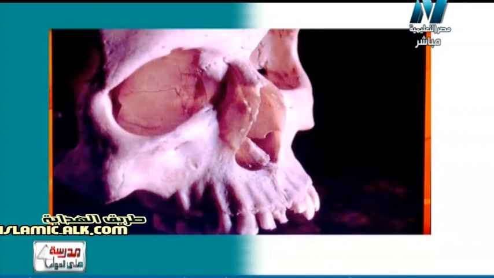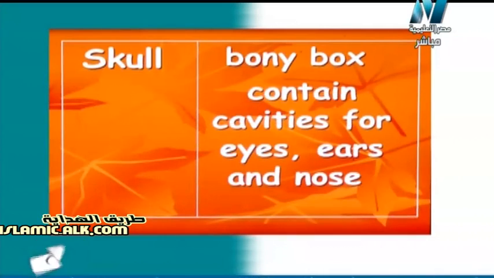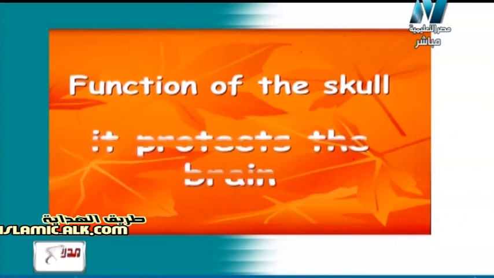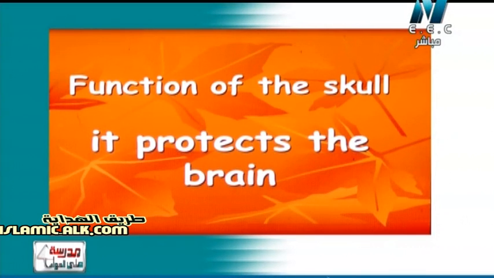So now, what about the skull? As you know, the skull is a bony box. هي علبة عظمية. It is a bony box that contains cavities for eyes, ears, and nose. Again, the skull is a bony box containing cavities for eyes, ears, and also the nose. So, what is the function of the skull? Sure, the function of the skull is to protect the brain. هي بتحمي البرين as we have studied in the nervous system.